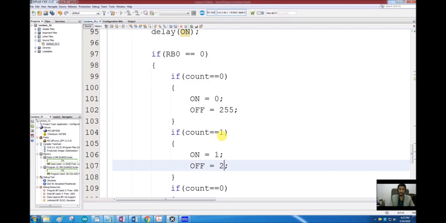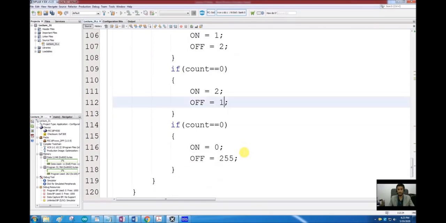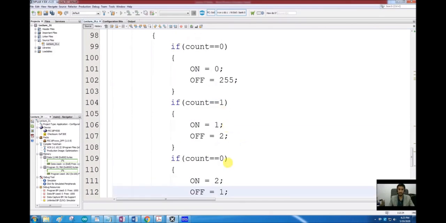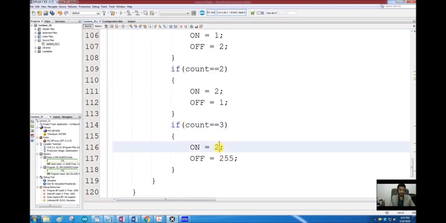So it will result in a 33% duty cycle. Then for count 2, on is equal to 2 and off is equal to 1. The duty cycle will be 66% for count 2, and for count 3 it should remain almost 100% on.